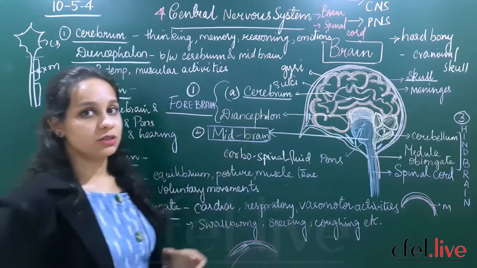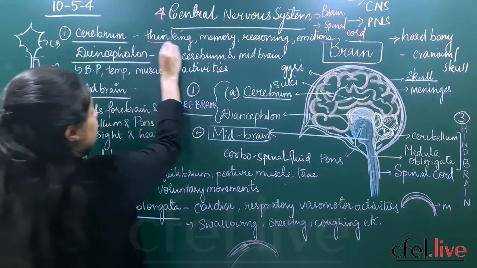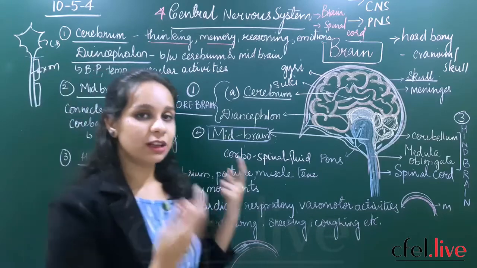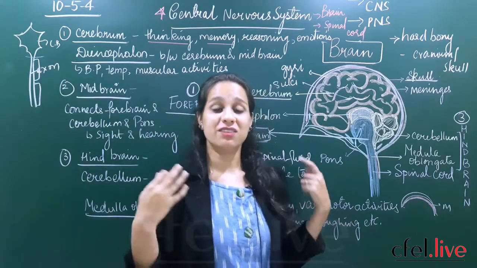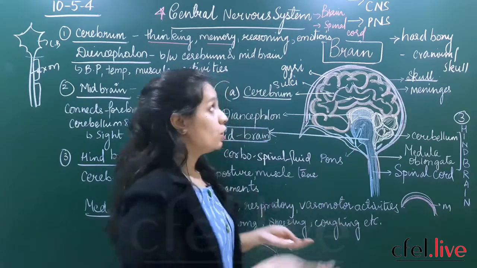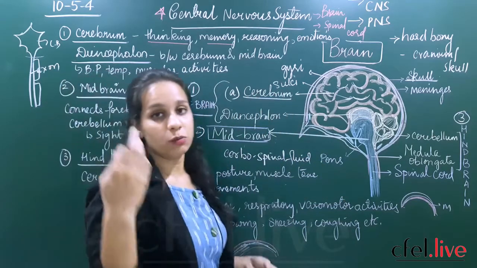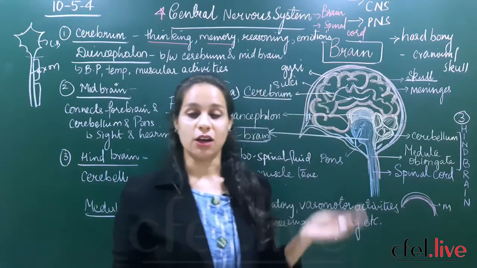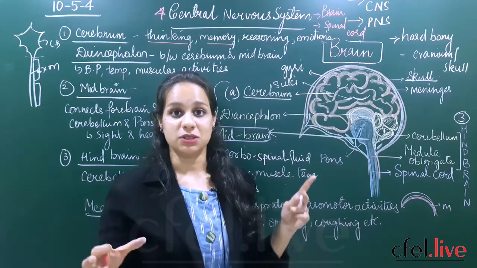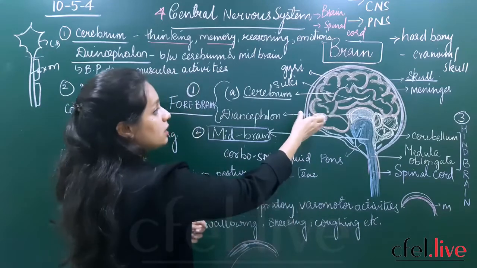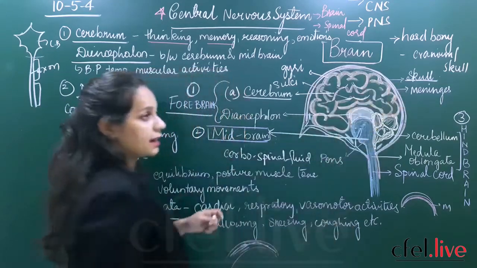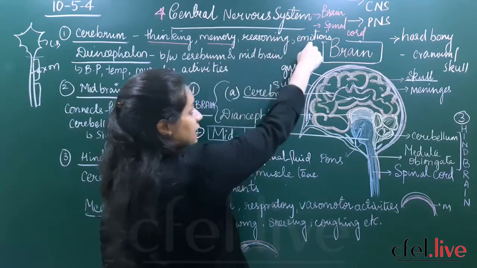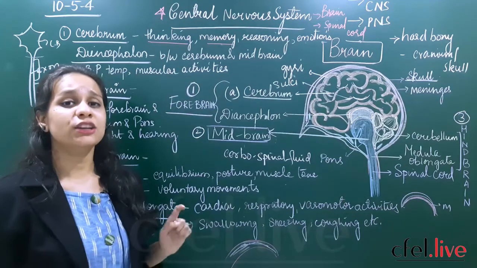Now let us see the functions of the cerebrum. The cerebrum helps in thinking, memory power, reasoning and emotions. Whatever emotions you produce, whatever thoughts you are getting, or the reasoning, for maths you need more reasoning skills, you are able to differentiate things, you are able to think logically, all those mechanisms are controlled by which part of your brain? The cerebrum. So the cerebrum helps in proper thinking, memory power, reasoning and emotions. Are you clear till here?